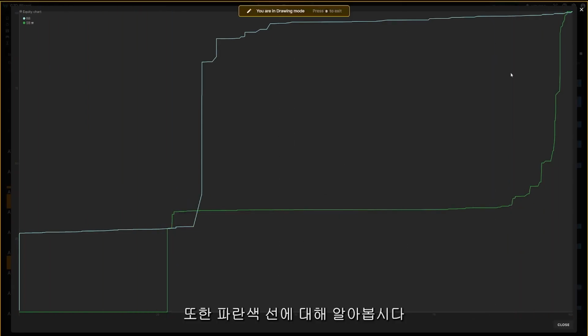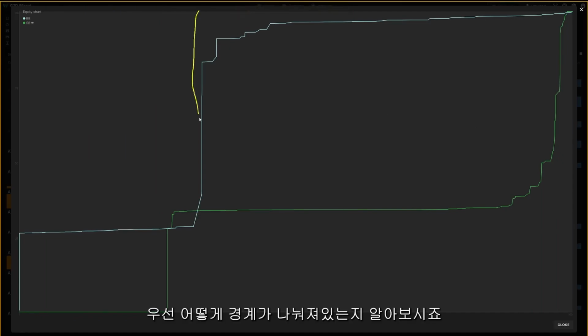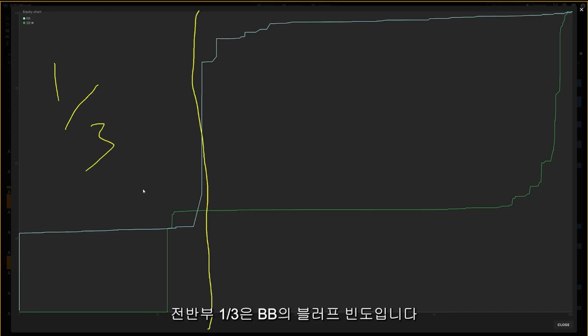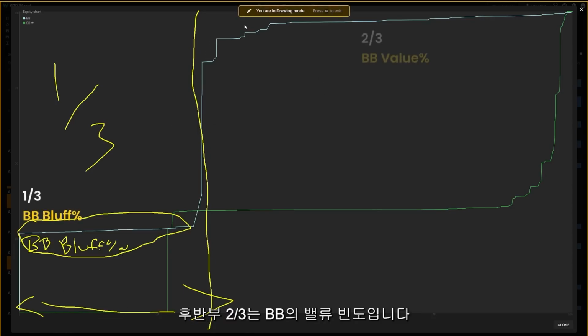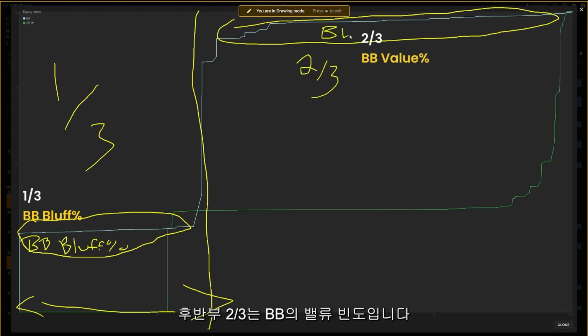We can also examine this blue line, and let's take a look and see how this is divided. We can see that one third, from here to here, is big blind's bluffing frequency. And then this section over here represents two thirds. So two thirds of this is big blind's value betting percentage.